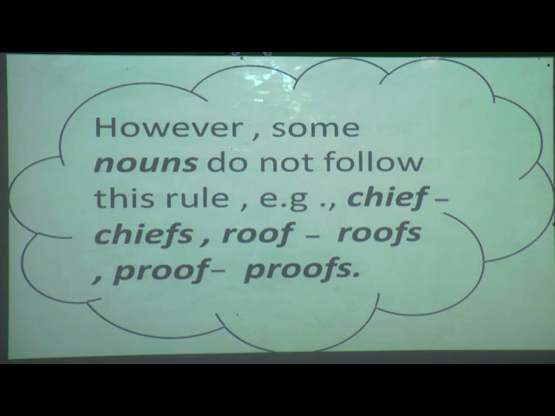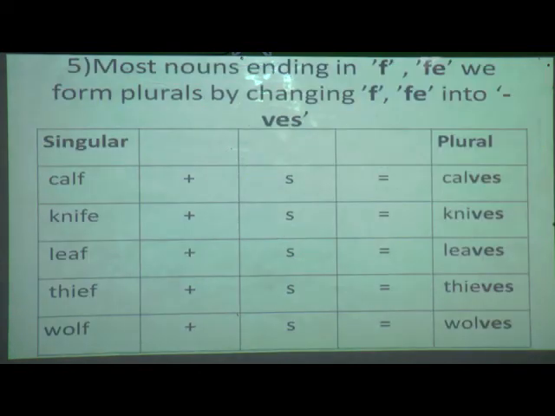Okay, now here, most nouns ending with F, FE, what are we going to do over here? Yes, we are going to change F, FE into VES. Can you see over here students?